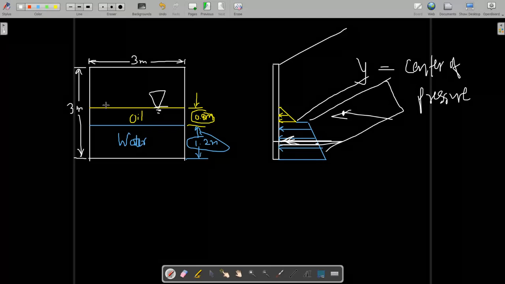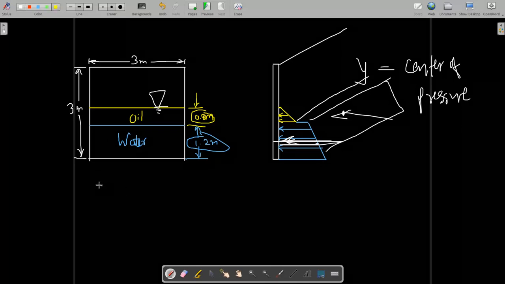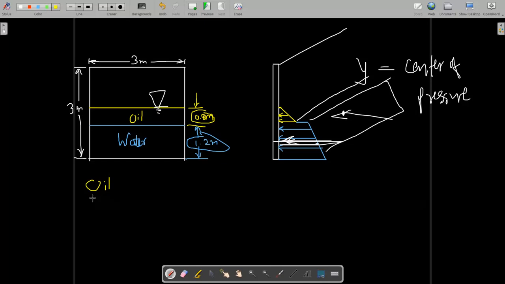So first of all, due to oil, the force will be in vertical and horizontal directions in hydrostatic force, but here we have assumed that the total weight is balanced by the bottom, so there is no need to calculate it. We will only calculate the horizontal force. This wall is in the vertical direction and the force is acting in the horizontal direction as a thrust force.